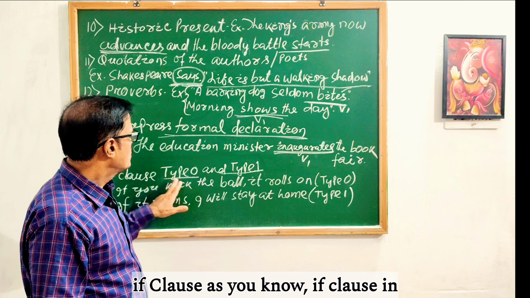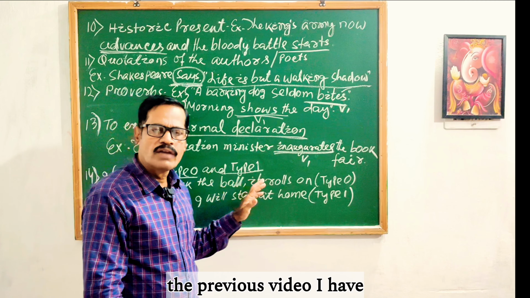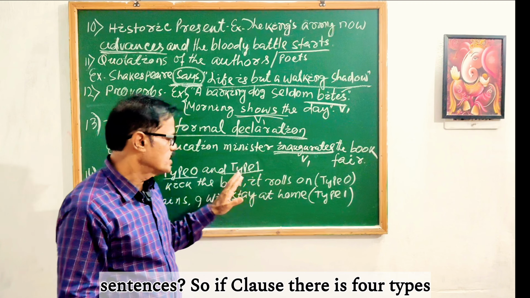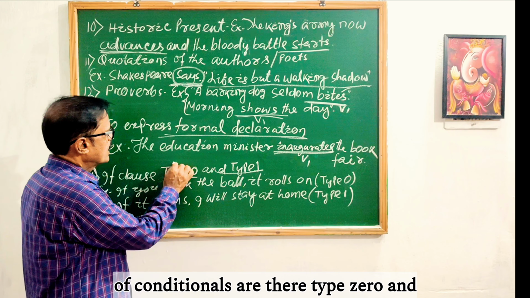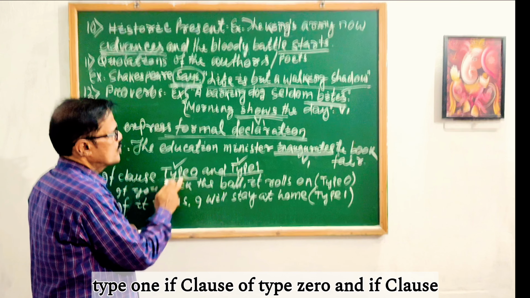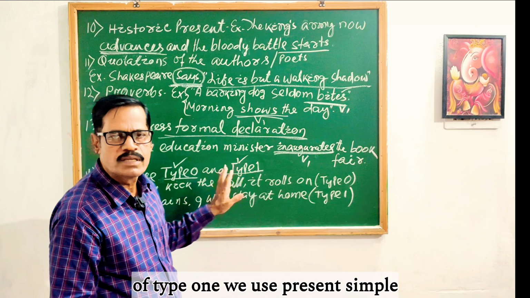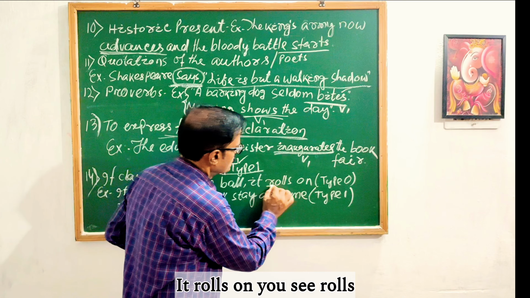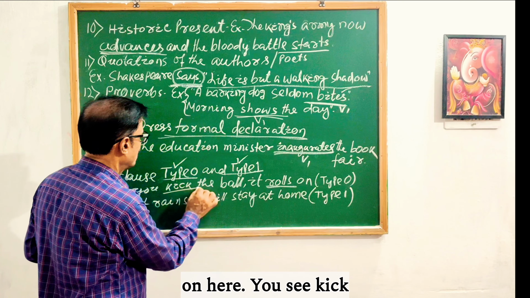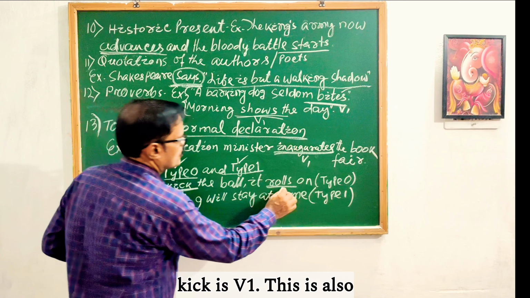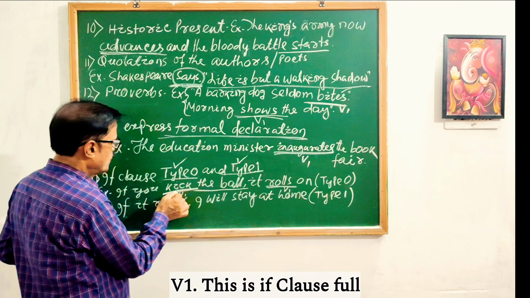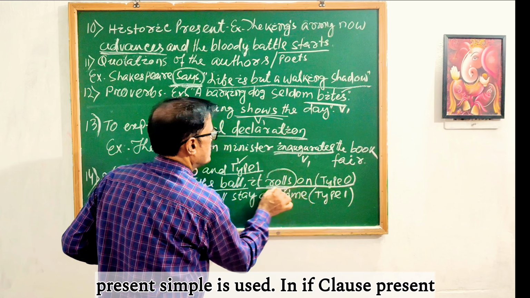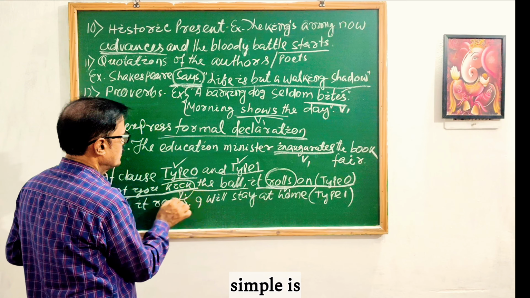If clause. As you know, in the previous video I have already taught you the types of conditional sentences. There are 4 types of conditionals. In the if clause of type 0 and type 1, we use present simple form. Example: if you kick the ball, it rolls on. Here, kick is V1, and rolls is also V1. This full clause is the if clause, and this is the main clause. In the main clause, present simple is used. In the if clause, present simple is used.